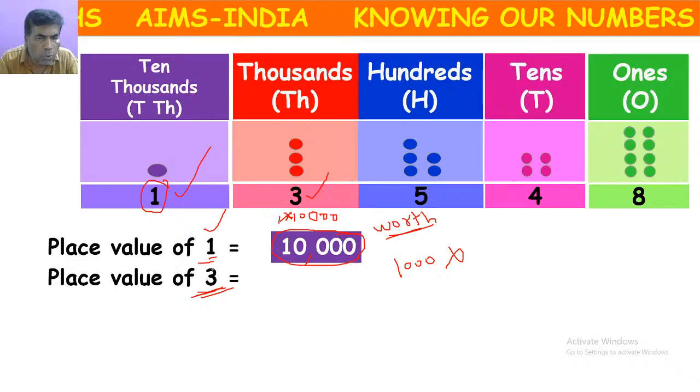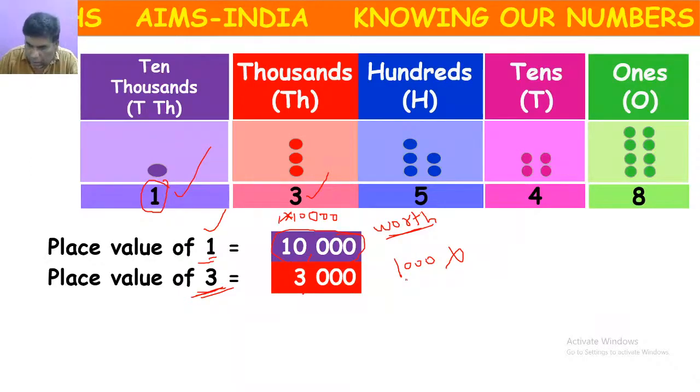So what we have to do? We have to multiply 3 with 1,000. Then it will become how much? 3,000. 3,000 is the correct answer, not 1,000.